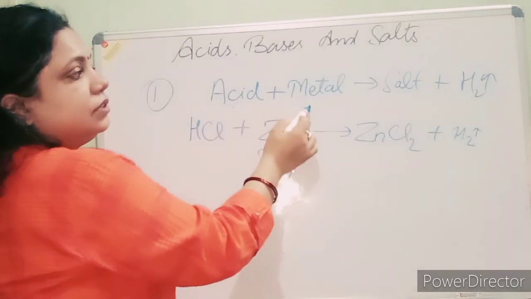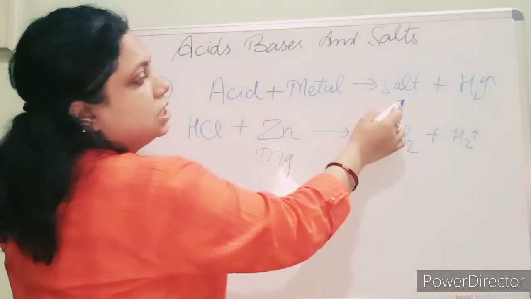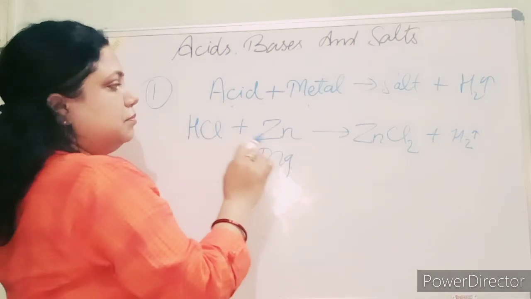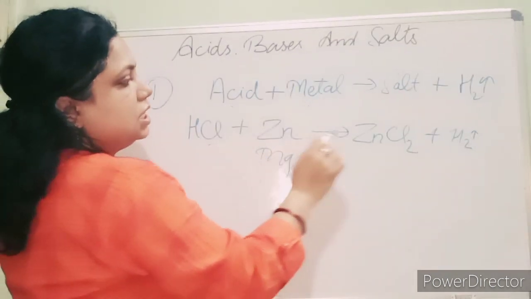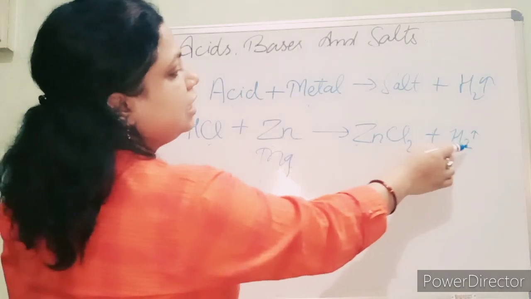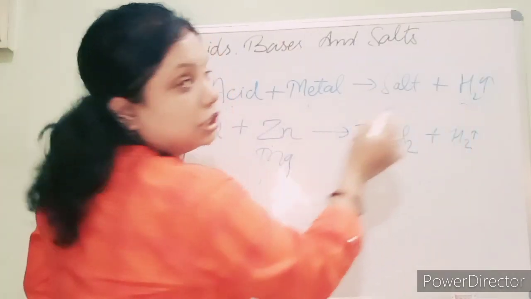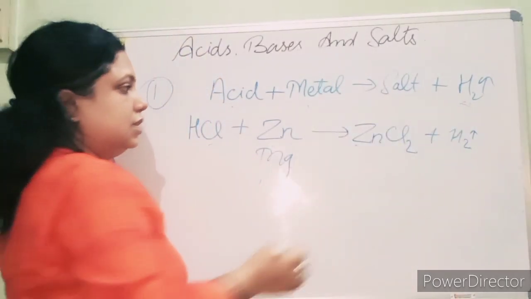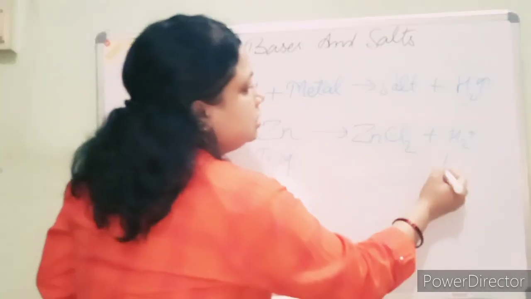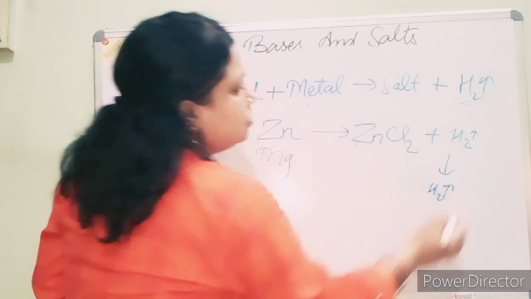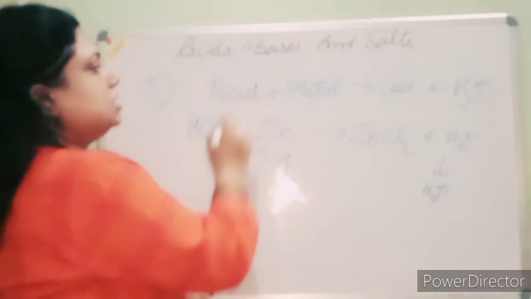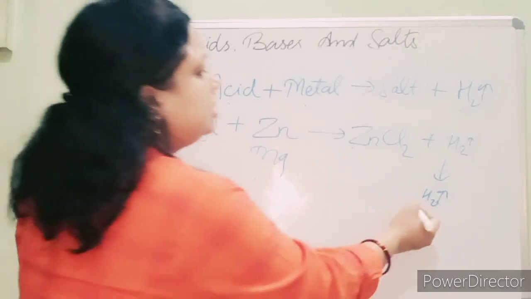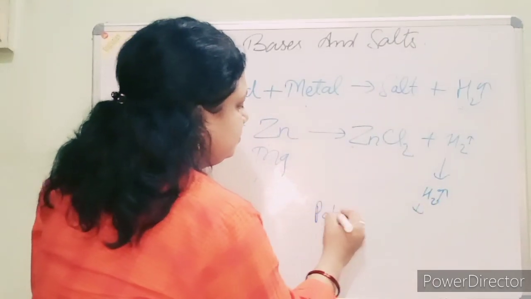Acid reacts with metal, it forms the salt plus hydrogen gas. HCl plus Zn forms ZnCl2 plus hydrogen gas. It will not form water, students. By mistake I said so. It is hydrogen gas. Here, students, this H2 hydrogen gas is released when the acid reacts with the metal, and it shows the pop test.